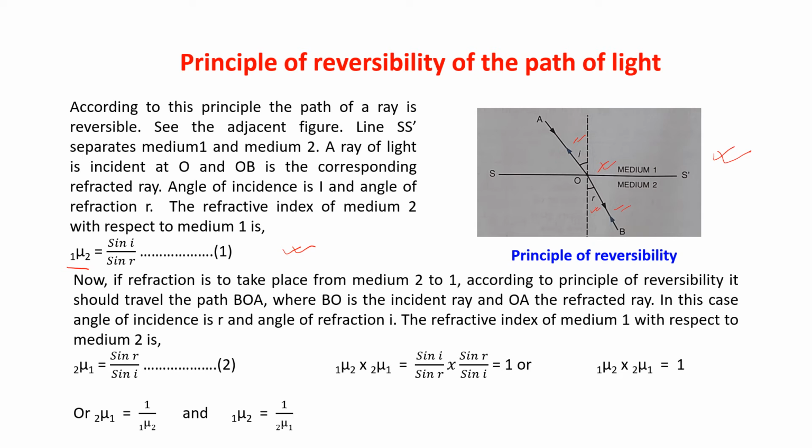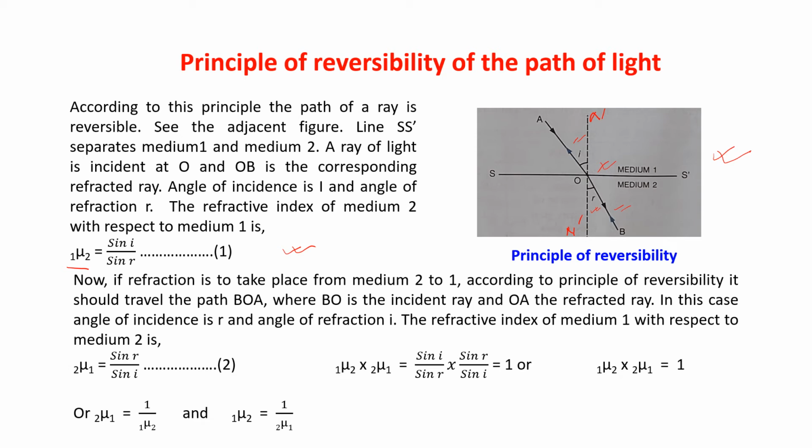Now OB is the incident ray and OA is the refracted ray. In that case, suppose it is N dash, so BON dash is the angle of incidence and AON is the angle of refraction.